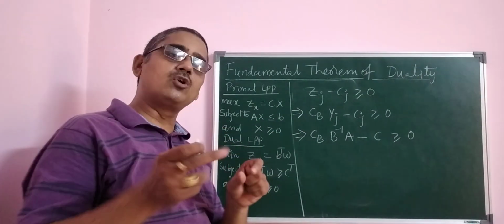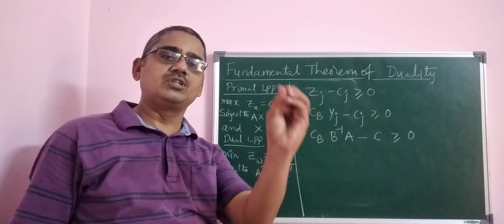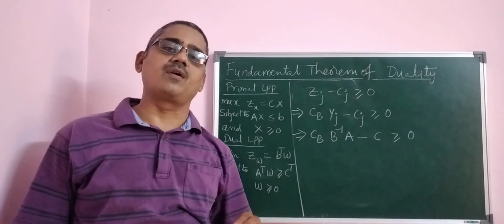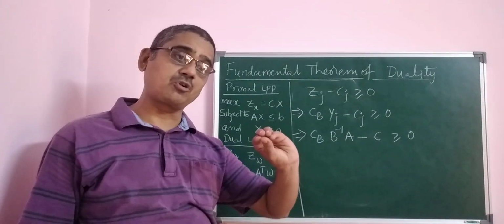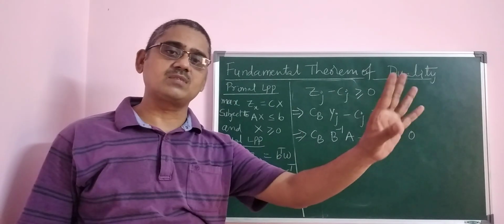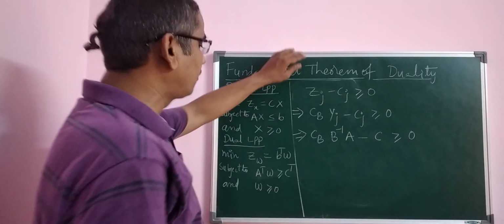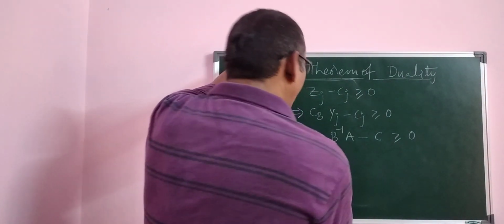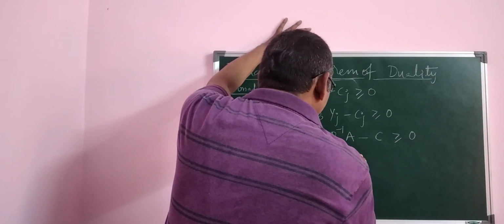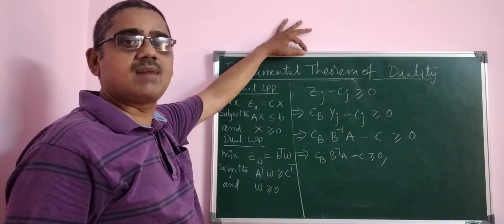But now I divide into two particular sets of vectors separately. One, the vectors which are in the basis matrix. Another one, the vectors which are not in the basis matrix. I consider this particular formula for two separate sets of vectors: vectors of the basis matrix, and vectors of the non-basis. For the basis matrix vectors, I divide the formula into two particular parts. CB B inverse a minus c is as usual the same for the non-basis matrix.